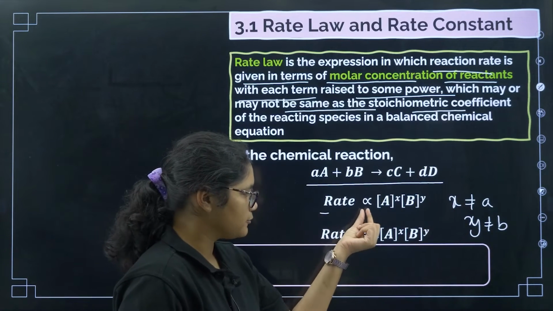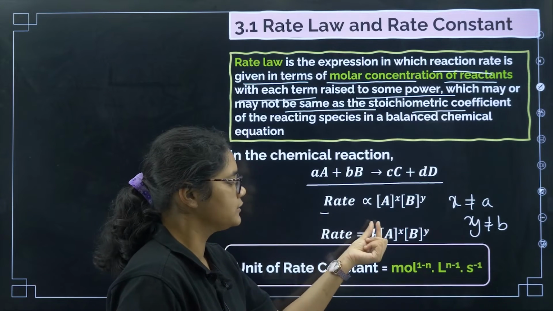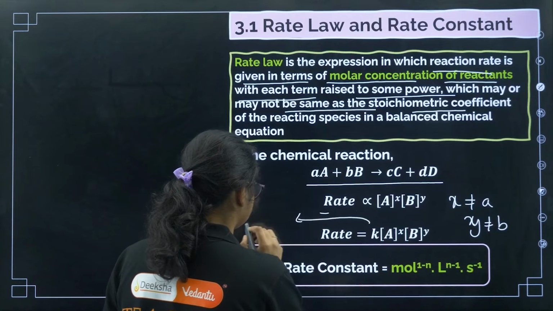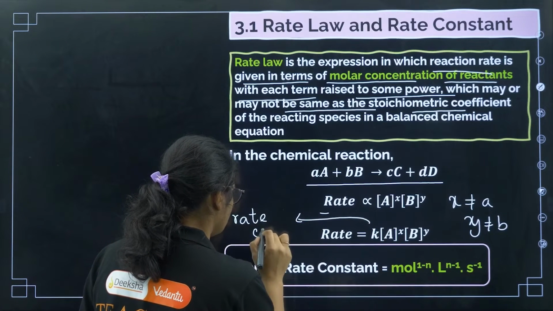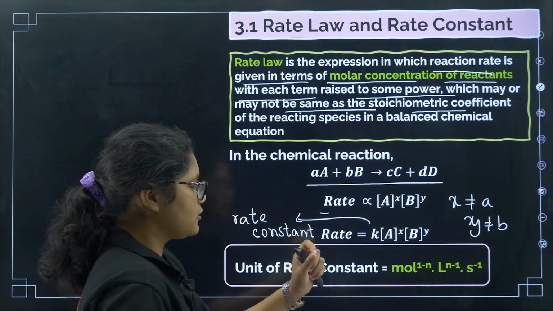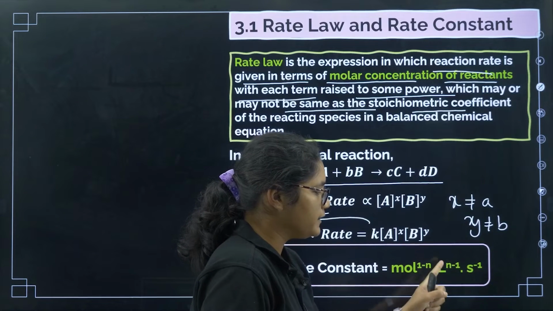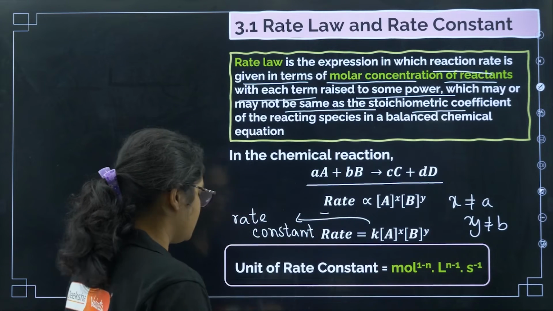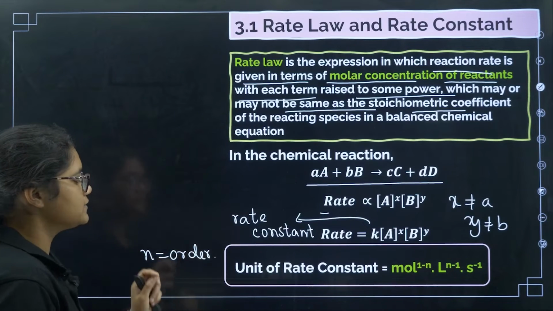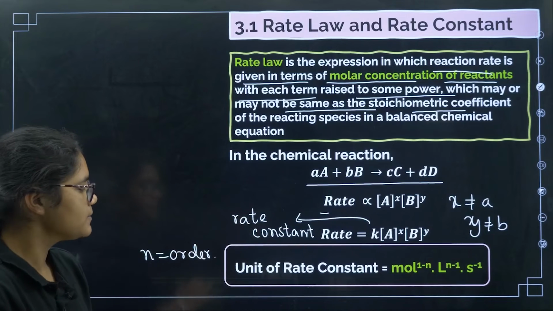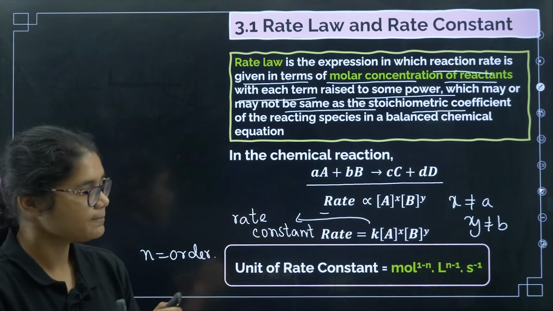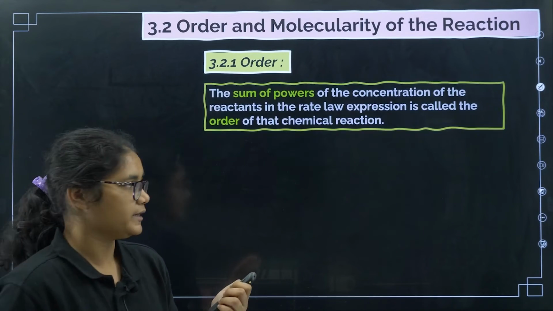Now to remove this proportionality, we will multiply one constant, and that constant k is called your rate constant, right? So what is k here? K is rate constant. Okay, now the unit of rate constant is moles to the power of 1 minus n, liter to the power of n minus 1, and second inverse. So what is this n here? N is order, about which we will discuss just now. Okay, so order we are going to cover. So you have to remember, unit of rate constant is mole 1 minus n, liter n minus 1, and second inverse.